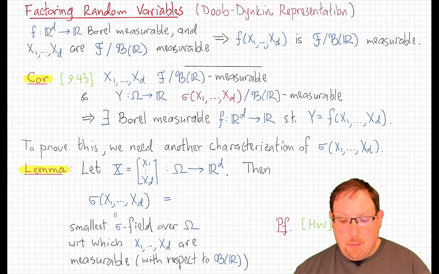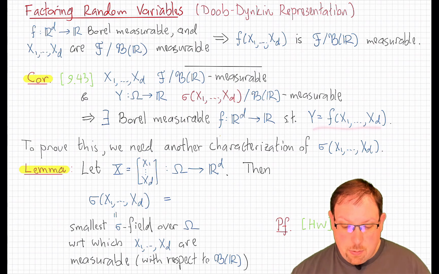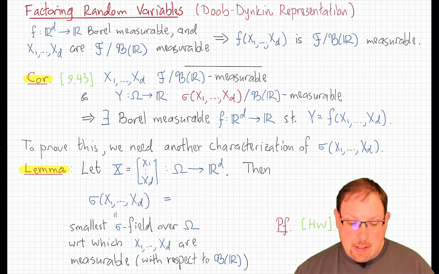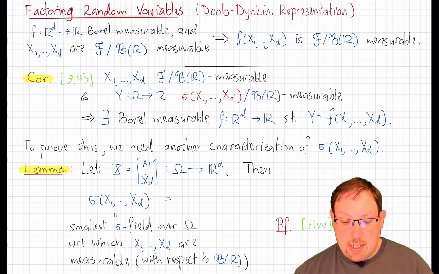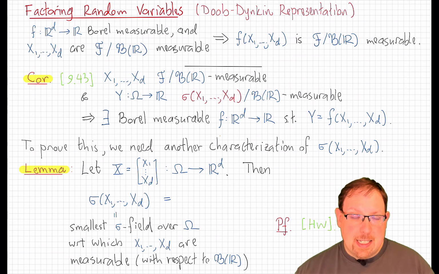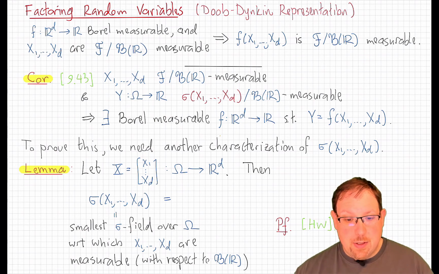It is just a Borel function of x1 through xd. Now this result is sometimes known as the Doob representation theorem. We will use it all over the place, and every probability textbook uses it very frequently, often without stating that it's being used.